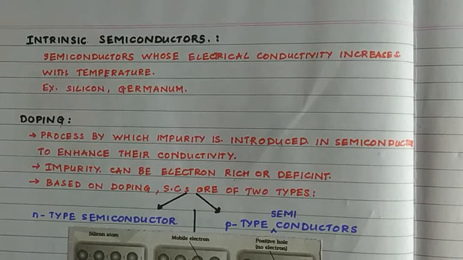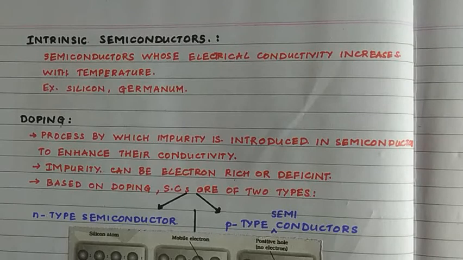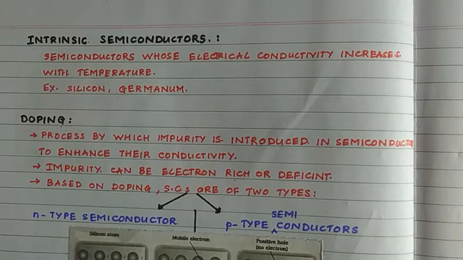This may seem very lengthy and boring to understand while reading, but if you make a flowchart point-wise, it is pretty easy to understand and pretty easy to remember also. Make a flowchart of all this: conductivity in metals, what makes them very good conductors, the valence band, conduction band in insulators, metals. Then what are intrinsic semiconductors, what is doping, what are the two types of doping, and so on. You don't have to necessarily know everything at the first go. Just make a flowchart, know the points, and then go into detail.